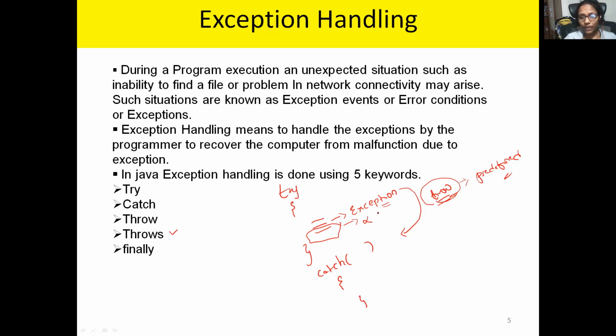Sometimes our program may generate multiple exceptions. In that case, you can throw those exceptions to the system itself. So to the system itself, I'm telling that my program may generate these types of exceptions. If you have multiple exceptions to throw, then you need to use a keyword called throws. I'll explain in detail later.